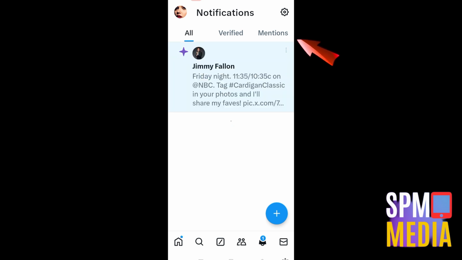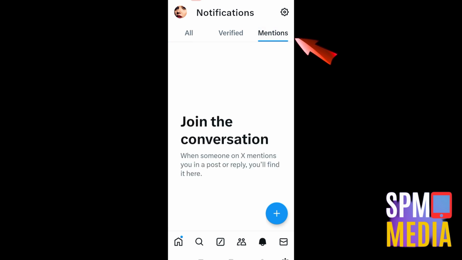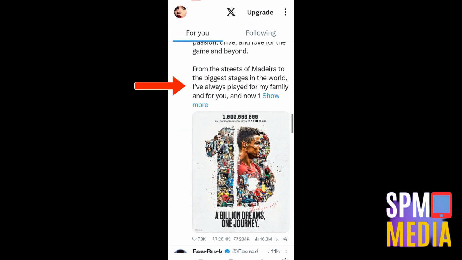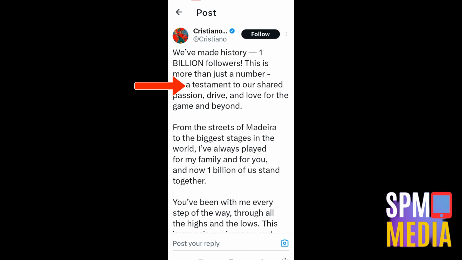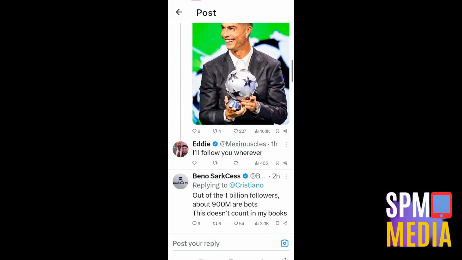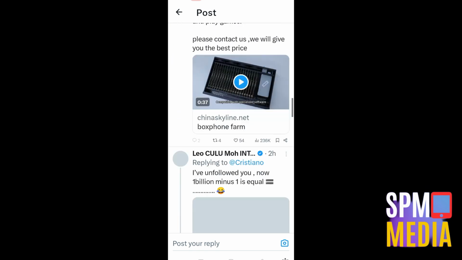Now, what does this mean? On Twitter, a mention occurs when a post includes the @username of another account within the text. Yours is located under the Notifications tab. Mentions are frequently used to interact with others, tag or address individual people, start conversations, or draw attention to a specific message. Any post that includes another person's username anywhere within the body of the post is considered a mention. So that's it. Of course, you have to make sure that you're using the latest version of Twitter in order to enjoy this feature.